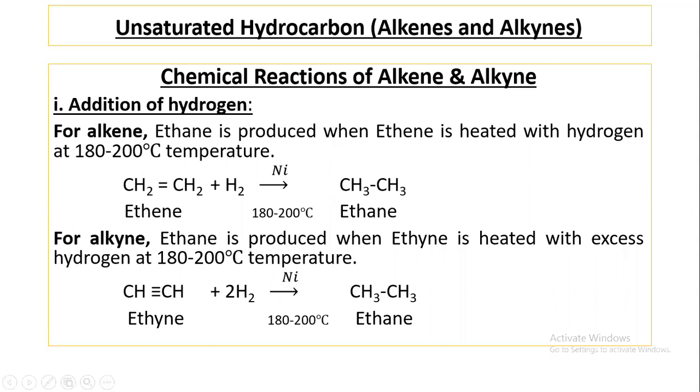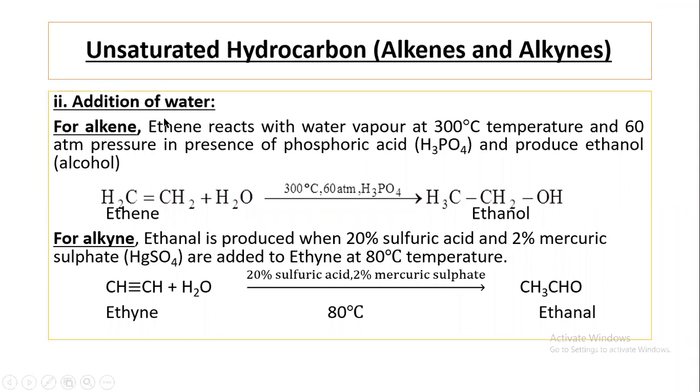And secondly, addition of water. Here, ethene reacts with water vapor at 300 degrees Celsius temperature and 60 atm. Here atm stands for atmospheric pressure, in presence of phosphoric acid and produces ethanol. Here one hydrogen is attached with this carbon and the OH group from water is attached with this carbon, then we will get ethanol.